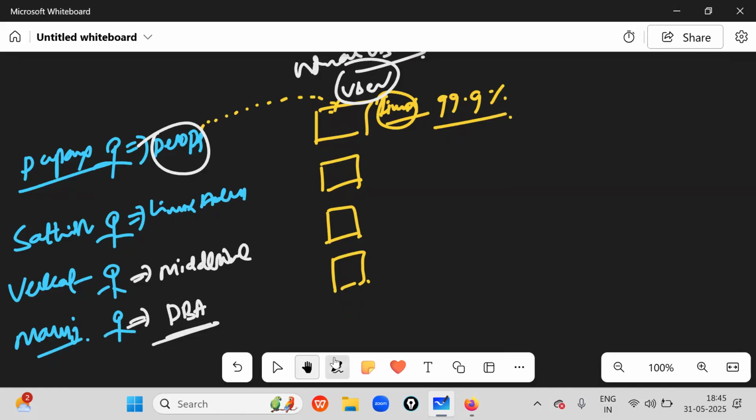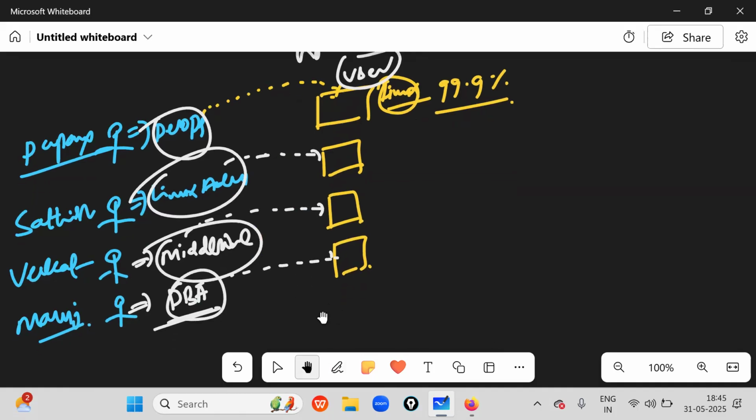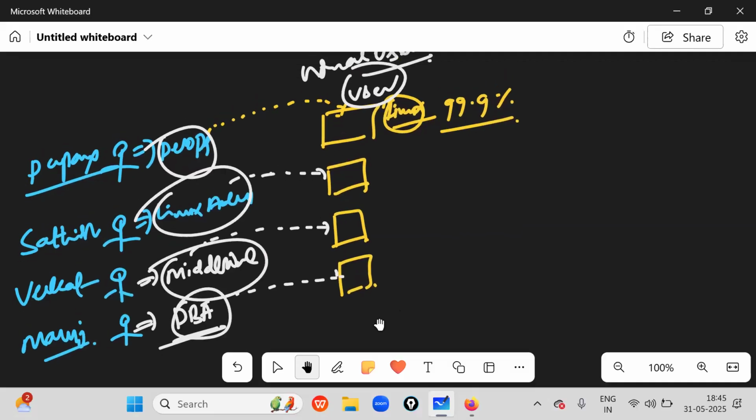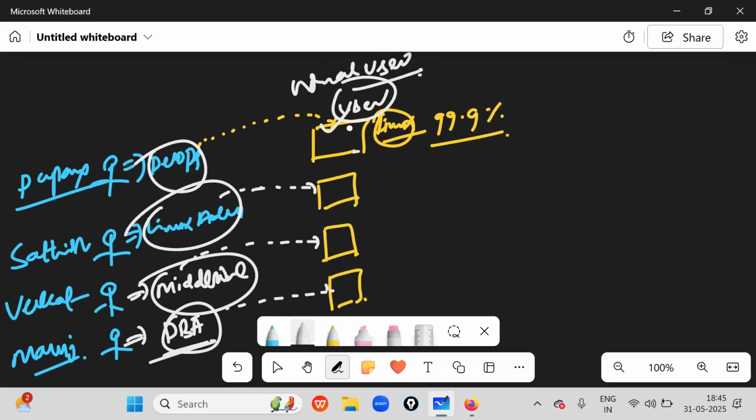In the same way, Satish is also trying to connect with this terminal, and middleware admin Venkat is also trying, and the DB admin is also trying to connect with this terminal. They are doing their respective tasks, whatever has been given by someone else. The first user, Papa Rao, logs in successfully and is working in an excellent manner. Login successful, and now working fine.